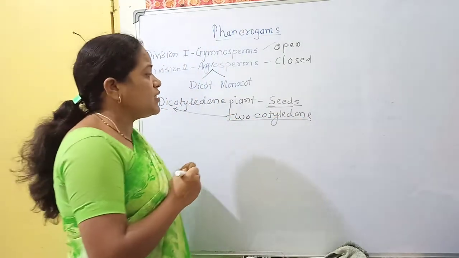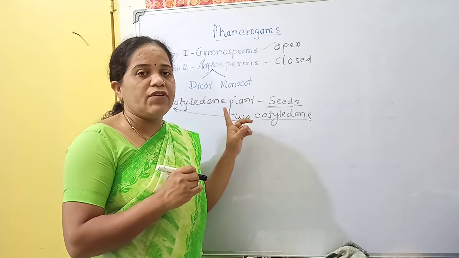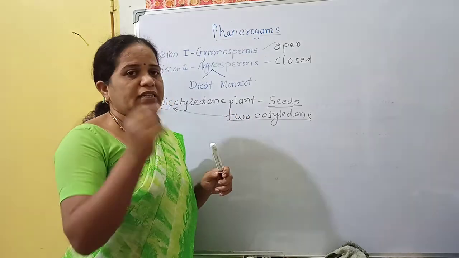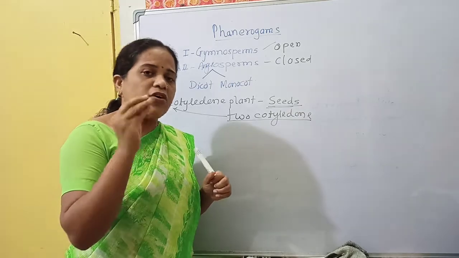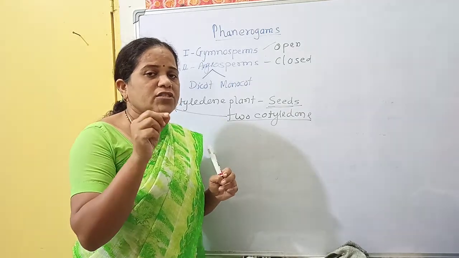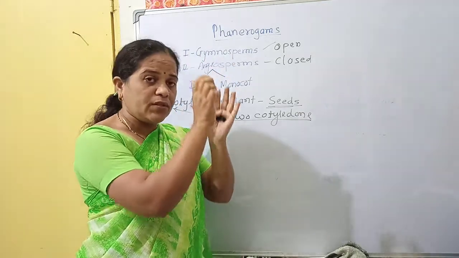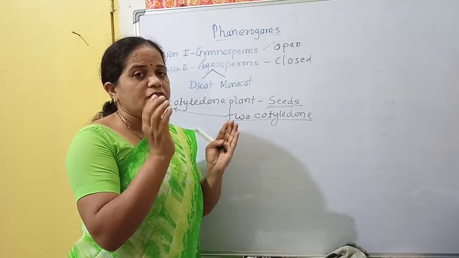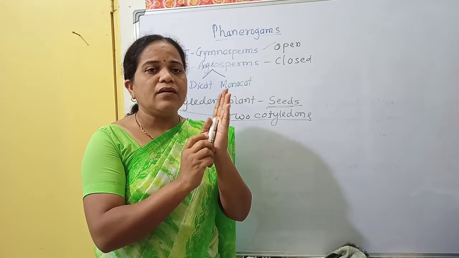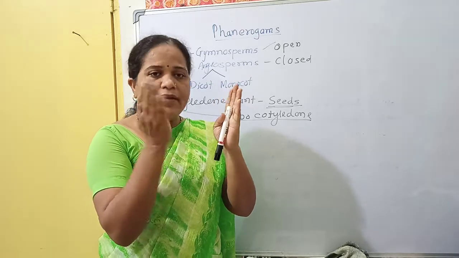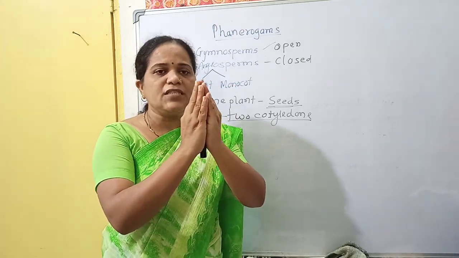Understood? This dicotyledon seed has one characteristic: inside it there is a very tiny plumule, a structure which grows from the middle of these two cotyledons. This is the cotyledon, and this is the internal part which grows for the next generation. This is the seed.